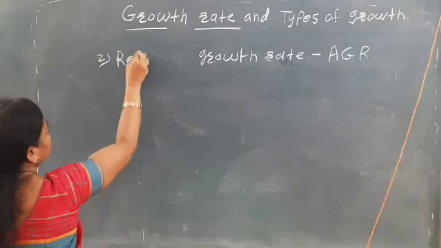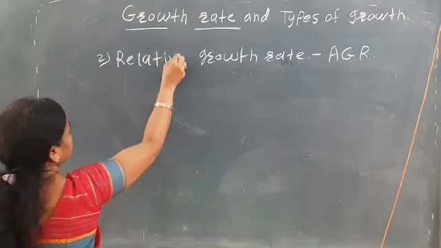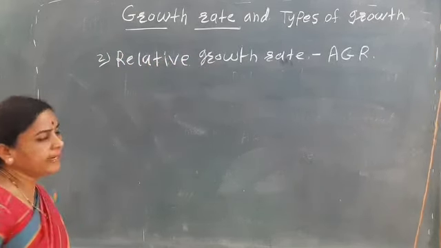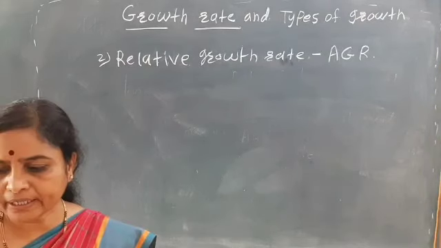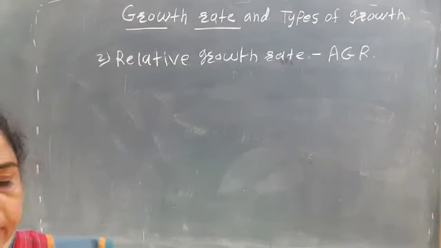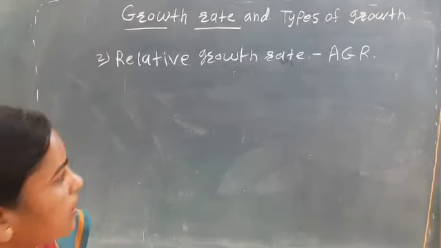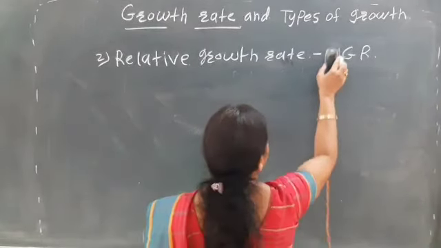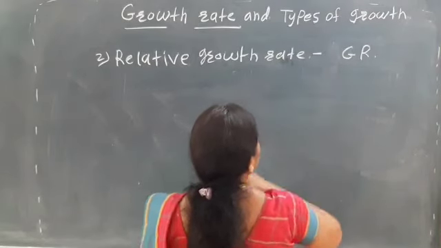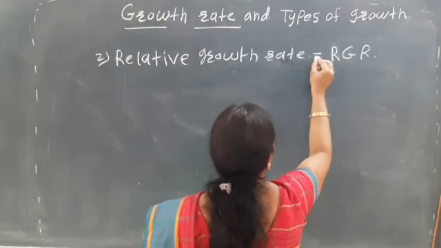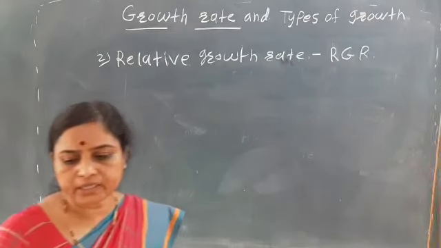Second, the relative growth rate. What is meant by the relative growth rate? It is denoted by RGR.